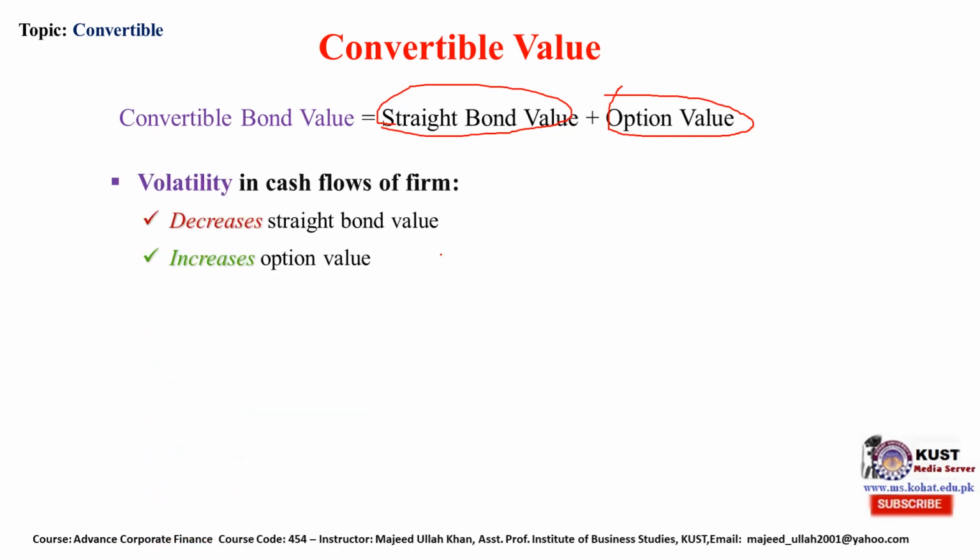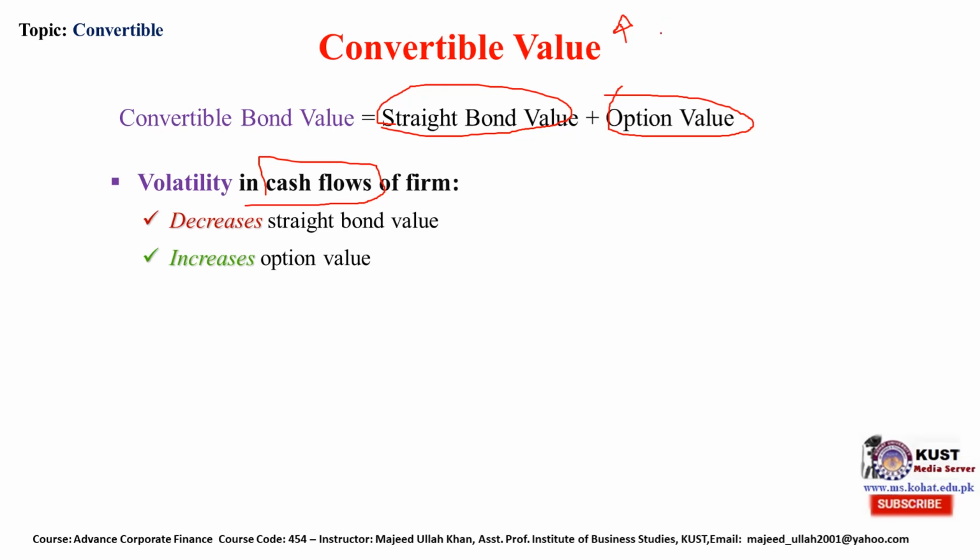Now, volatility in the cash flow of the firm results in what? It decreases the straight bond value. Why? Because high volatility means high risk, and in a straight bond there is no extra return.